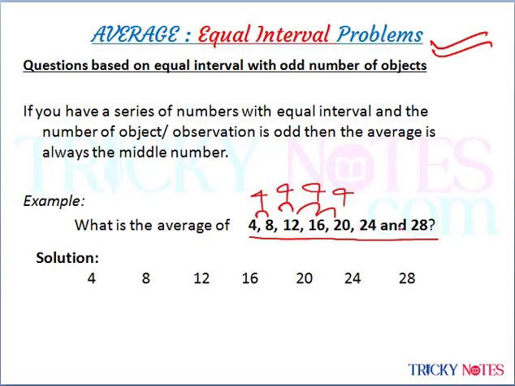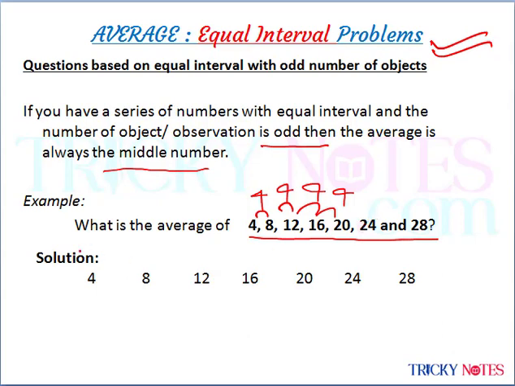To solve problems of this type, if you have a series of numbers with equal interval and the number of objects or observations is odd, if you have 5 numbers, or 7 numbers, the average will always be the middle number. Because you have 5, 7 or 11 numbers, you will definitely have a middle number. So instead of adding all the numbers and dividing by the number of observations, the best thing we can do is take the middle number as the average.